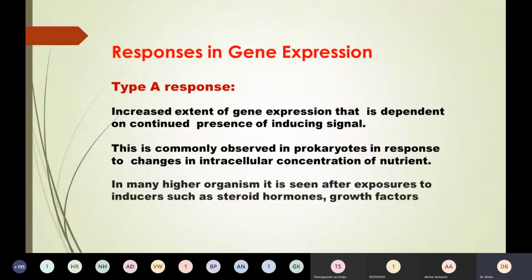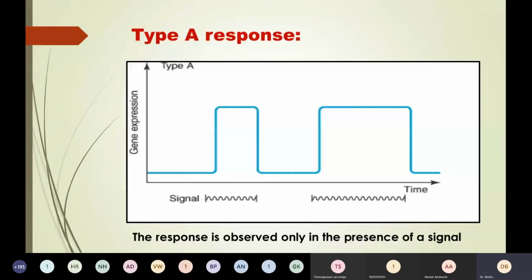This is commonly seen in prokaryotes in response to changes in intracellular concentration of nutrients, and in eukaryotes when we are exposed to inducers like steroid hormones or growth factors. This is the curve, a response seen only in presence of a signal.